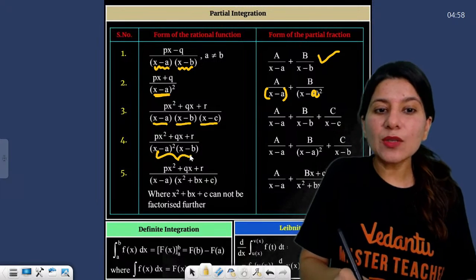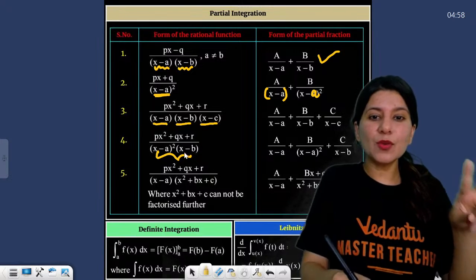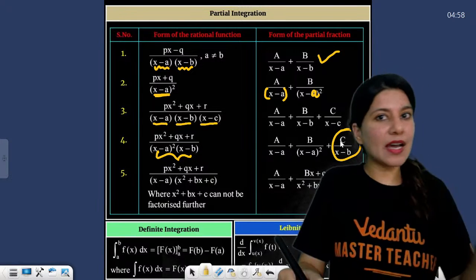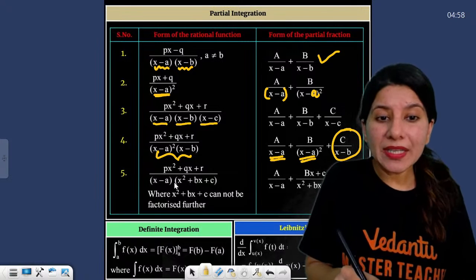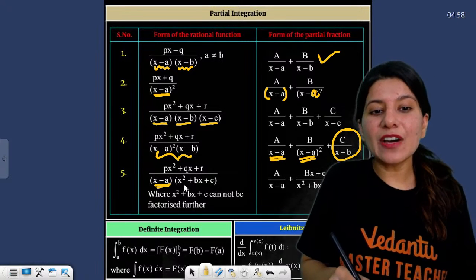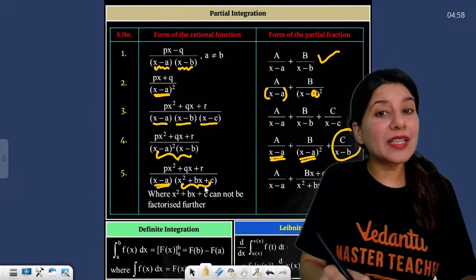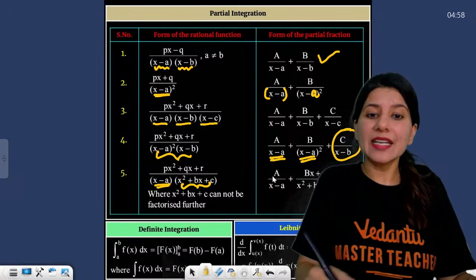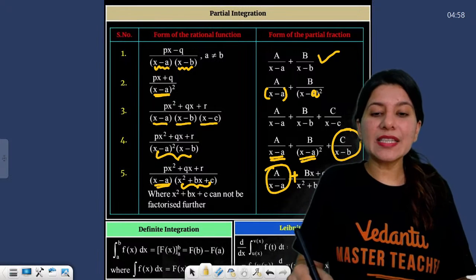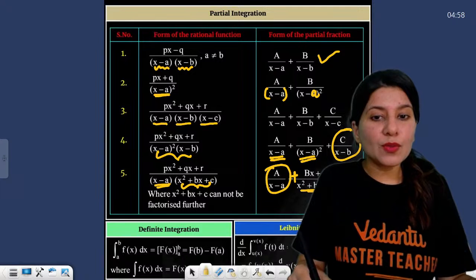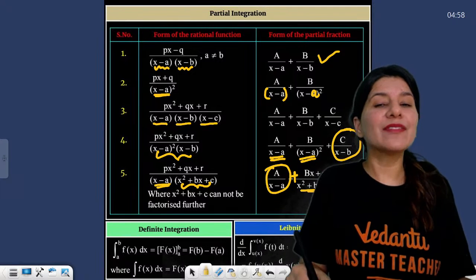One linear root is separate, and the other is the repeated root. The moment you see one linear expression and one quadratic which you are not able to factorize, the linear part is sorted as A upon x minus a, but always think about the quadratic. The numerator of the quadratic will have a linear function.